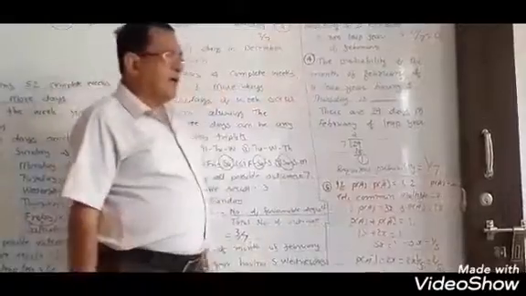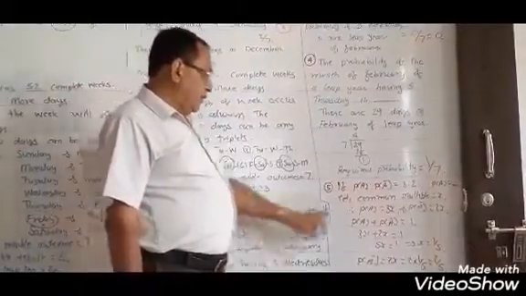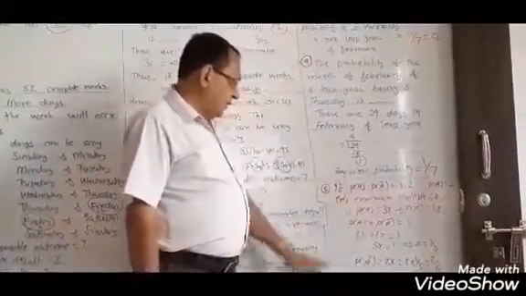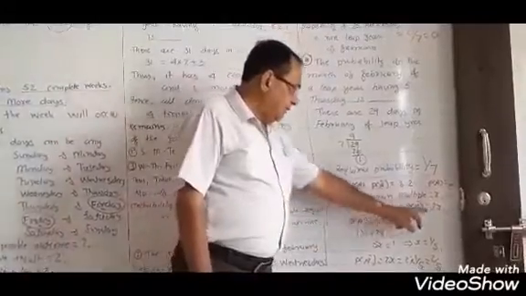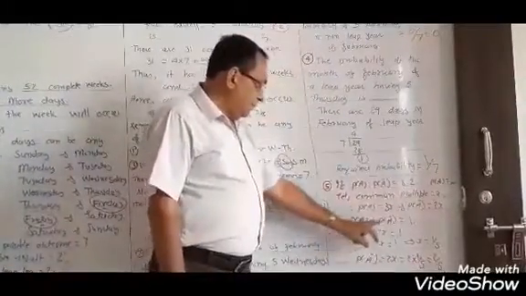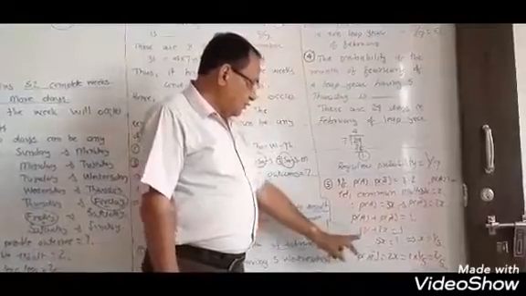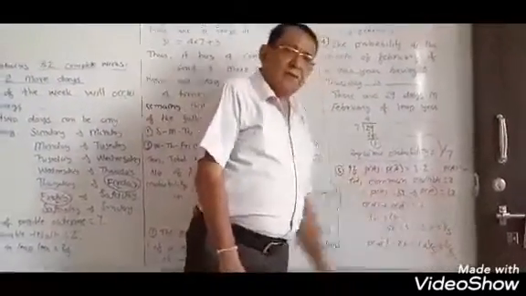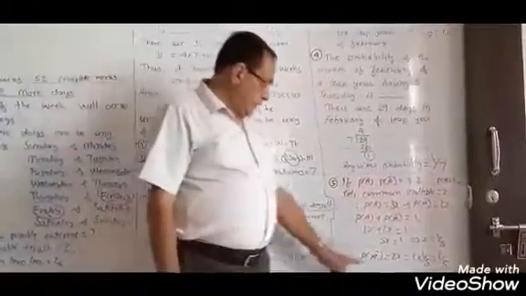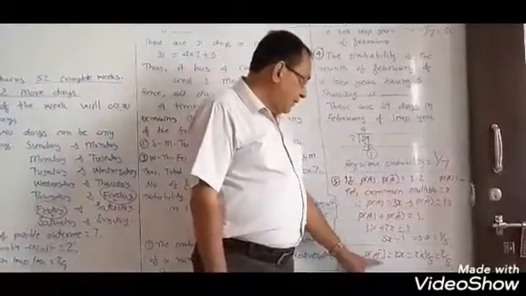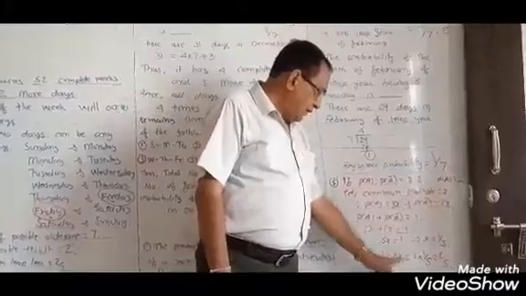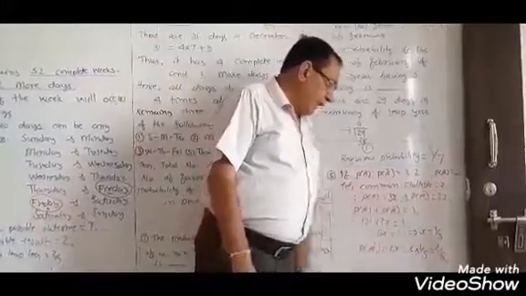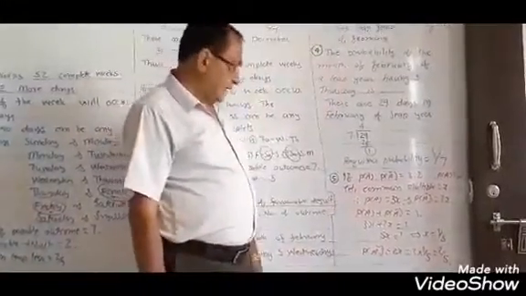Now, one example: if P(A) is to P(A bar) is 3 is to 2, then P(A) is equal to dash. Let the common multiple be x. P(A) is equal to 3x, P(A bar) is equal to 2x. P(A) plus P(A bar) is equal to 1. 3x plus 2x is equal to 1. 5x is equal to 1. x is equal to 1 upon 5. Therefore P(A bar) means 2x. Putting the value of x, 2 upon 5 is your answer.